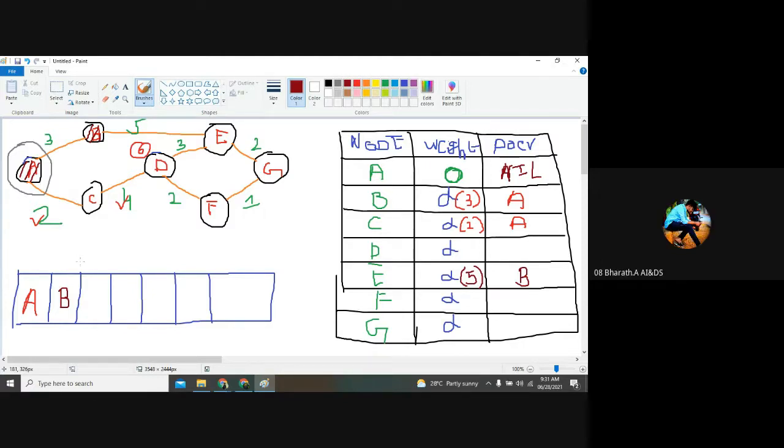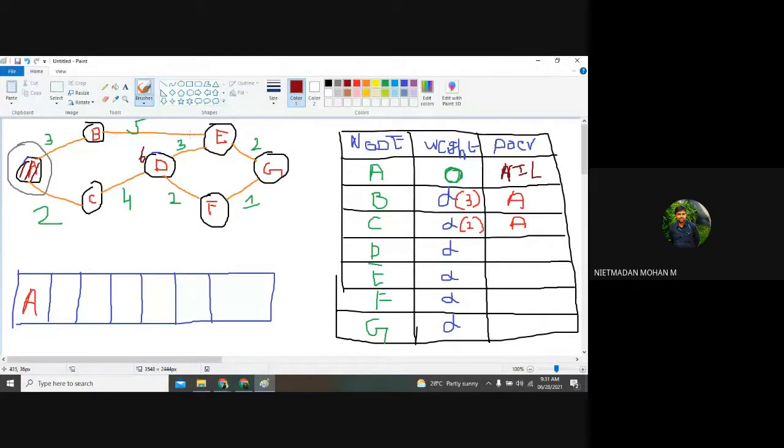Sir, once again, sir. So as of now, you are clear, right? A has been inserted, and B has some weight and C has some weight. So here you want to go either by B or by C for the next vertices. What is the next vertex of C? D, sir. How much weightage will be there for D when the starting node is A? 6. Sorry, I missed it.